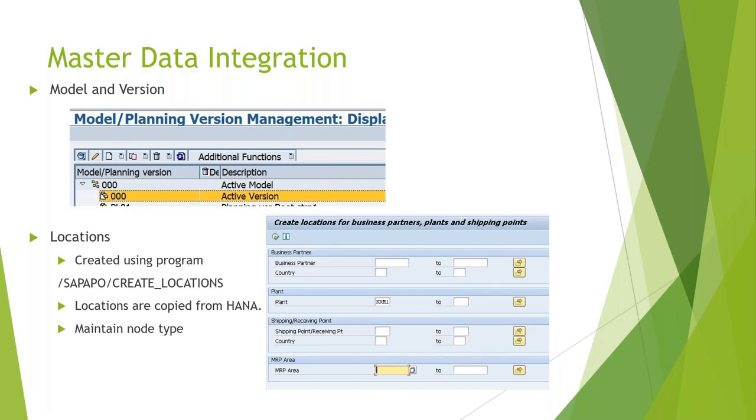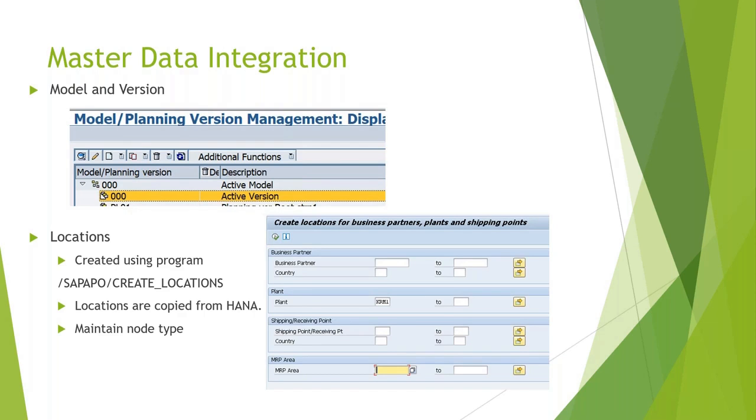There are standard programs given by SAP. You can copy based on the filters for a specific plant or specific product location combination. However, 001 you can do all the simulations, and 000 is your production transaction data. For other simulation versions, it will refer the same master data which is available in the active model 000.